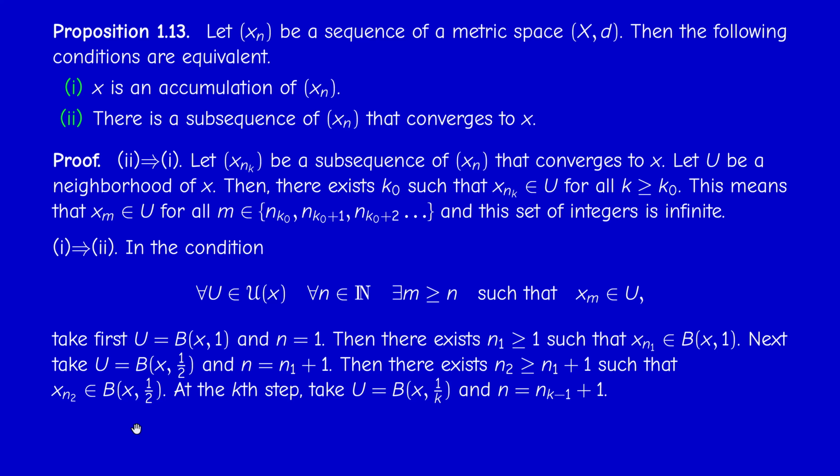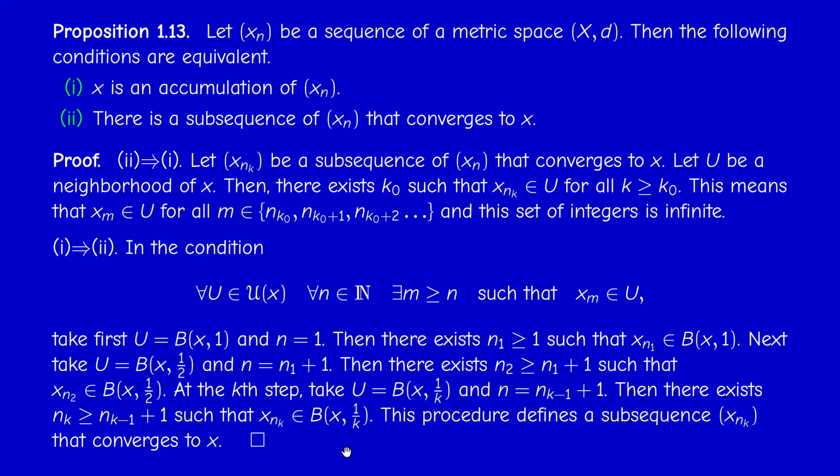So at the k-th step, we take the ball of center x and radius 1 over k, and we take n to be the previous integer plus 1, and therefore there exists another index n_k bigger than n_{k-1} plus 1, such that x_{n_k} is in the ball of center x and radius 1 over k. So by construction, the distance between x_{n_k} and x is less than 1 over k. So as k tends to infinity, x_{n_k} converges to x. So we constructed a subsequence converging to x.